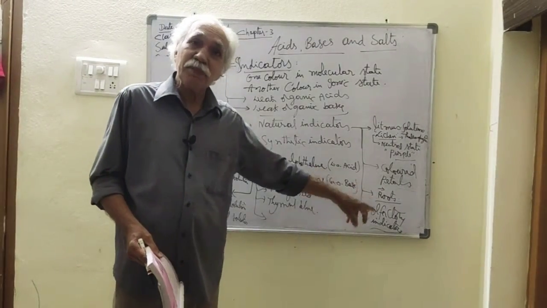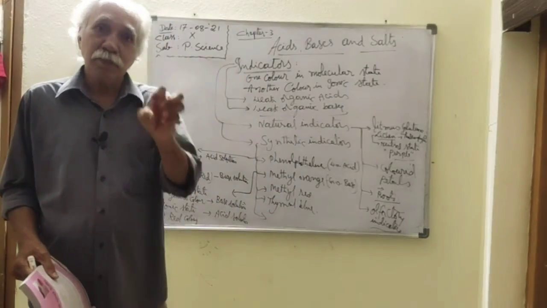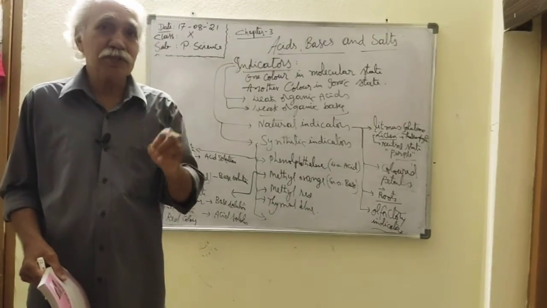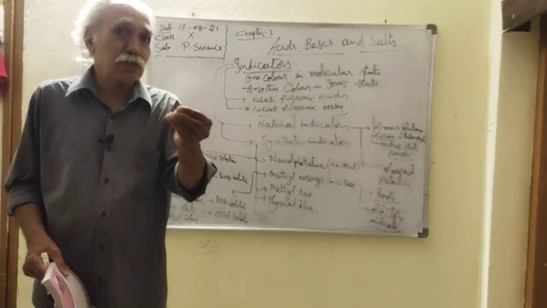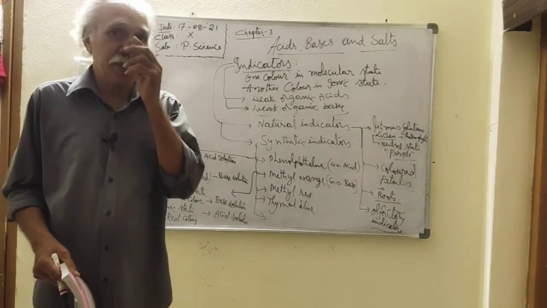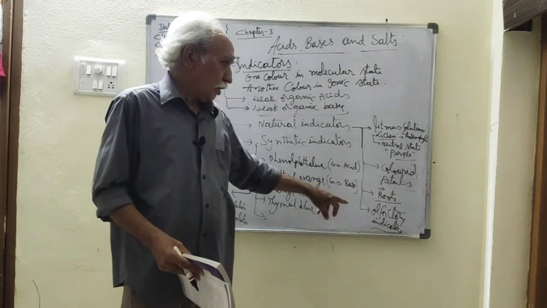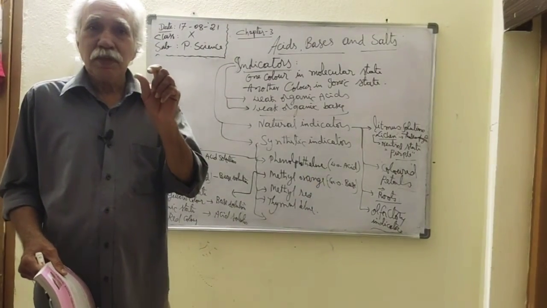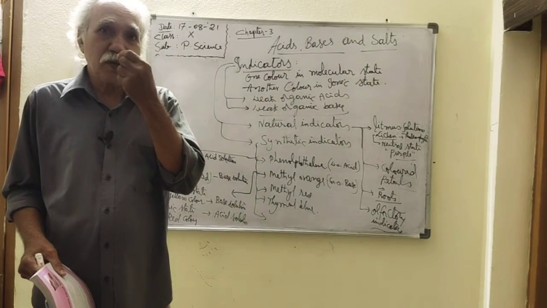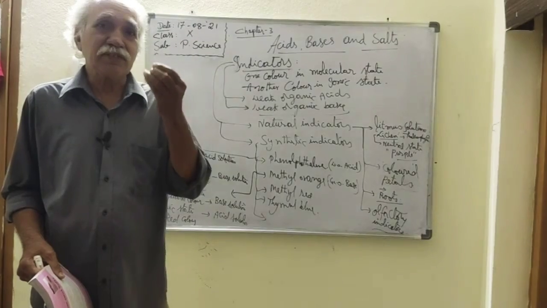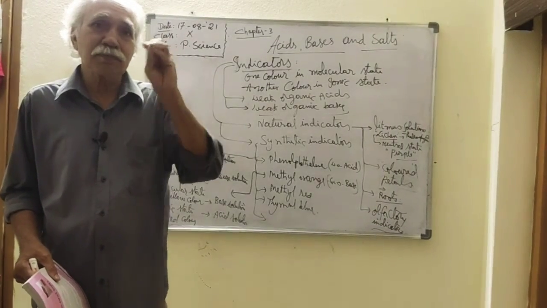Some roots can be used as indicators, like beetroot, with its deep purple color; that solution can be used as an indicator, and carrot solution can be used as an indicator. Turmeric solution can be used as an indicator. And the next one is olfactory. Olfactory means smell, using the nose. By using the nose, we can identify acid and base based on the odor, the smell.